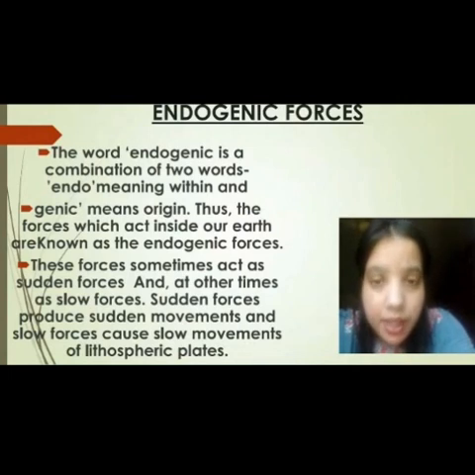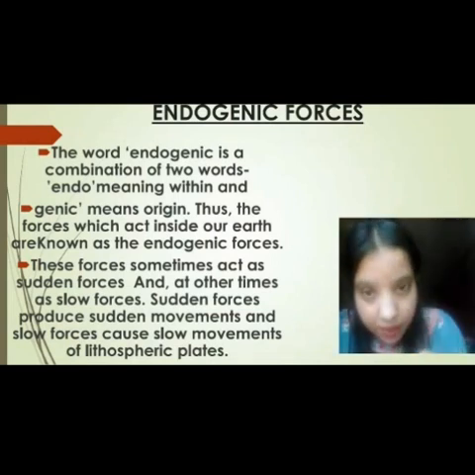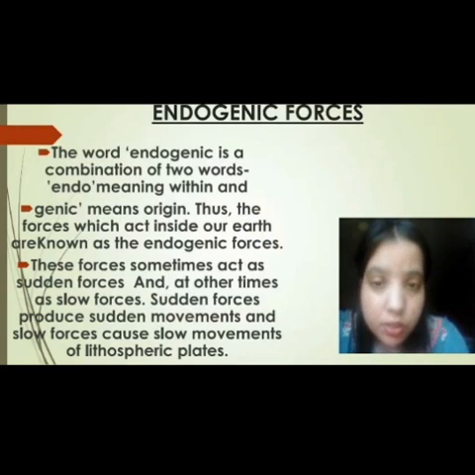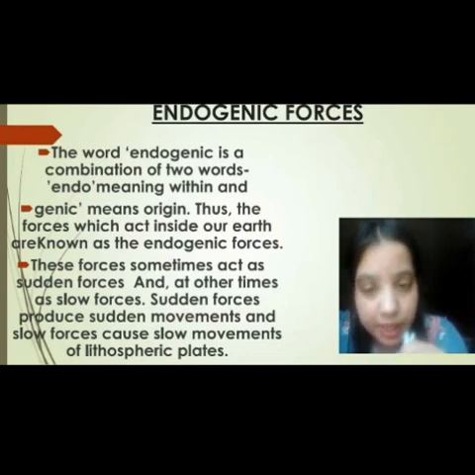The word endogenic is a combination of two words: endo and genic. Endo means within, and genic means origin. Thus the forces which act inside the earth are known as endogenic forces. These forces sometimes act as sudden forces, as we have discussed, and at other times as slow forces. Sudden forces produce sudden movements, and slow forces cause slow movements of lithospheric plates.